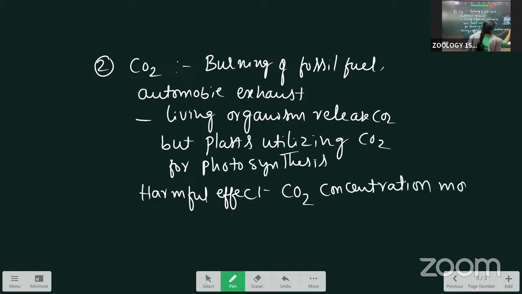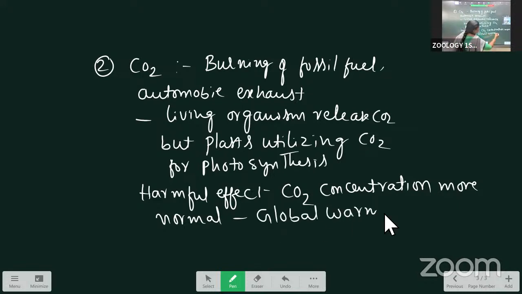More than normal causes global warming. This global warming has adverse effects on plants and also animals. Here, this one is about carbon dioxide.